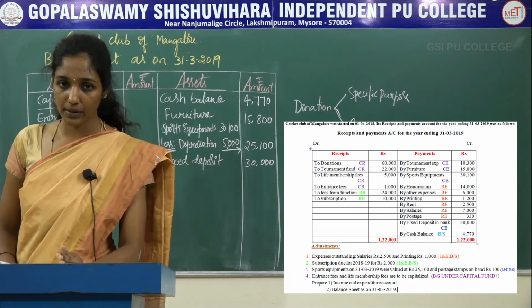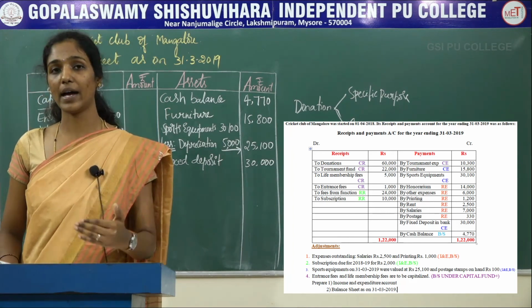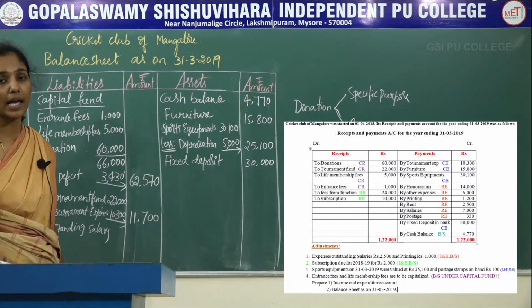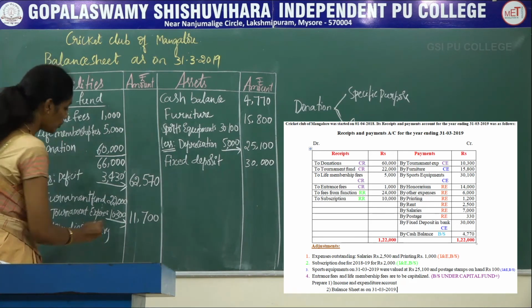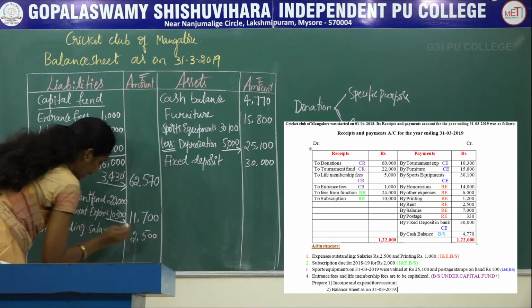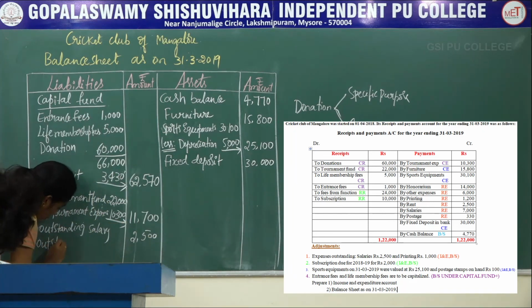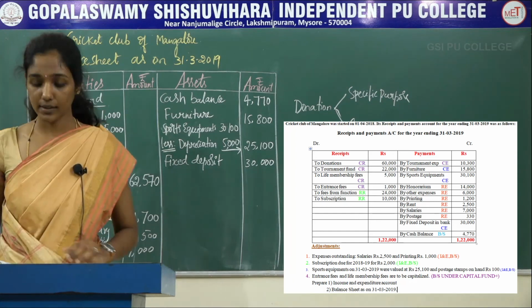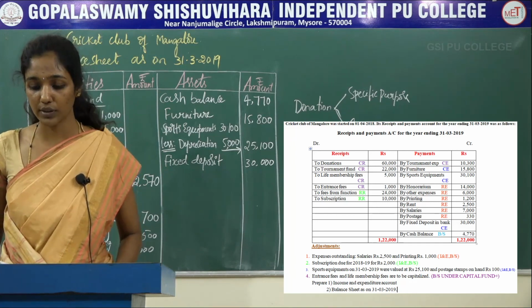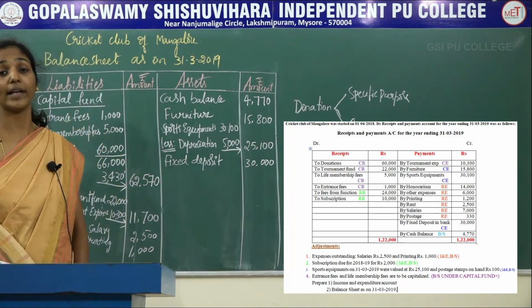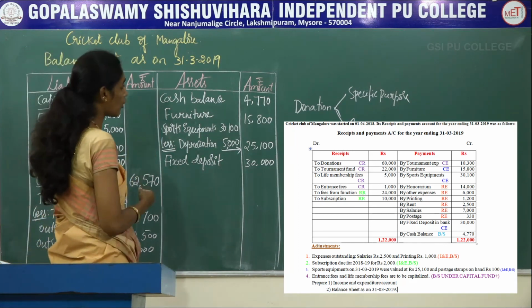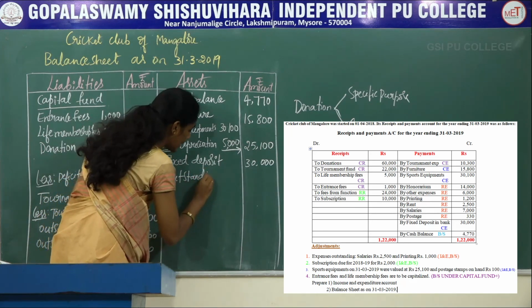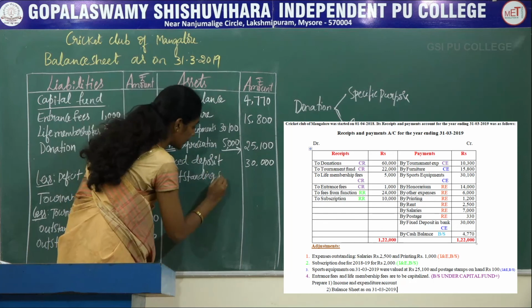Always outstanding expenses are recorded on the liability side of the new balance sheet. The amount of outstanding salary which is given in your adjustment is rupees 2,500, and again record outstanding printing. The amount of outstanding printing was rupees 1,000. The next, second adjustment, subscription due for 2018-19. So this is the outstanding income of the current year. So that should be recorded on the asset side of the balance sheet. Remember, outstanding subscription of the current year is always recorded on the asset side of the balance sheet.